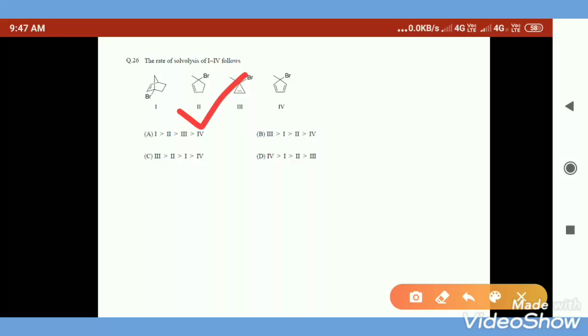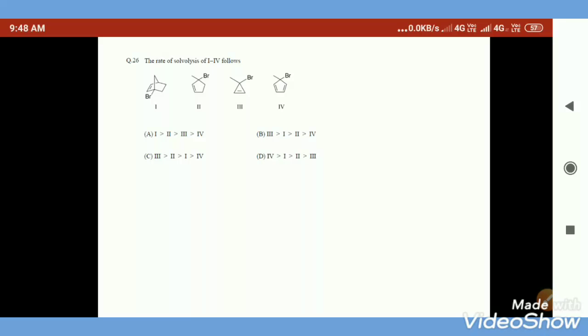When you compare the first one and IV, the first one is bridgehead, and IV is anti-aromatic. So for the anti-aromatic, the rate of solvolysis will be very low compared to the bridgehead. So the rate of solvolysis order will be third, second, first, and IV. So option C is the right answer.